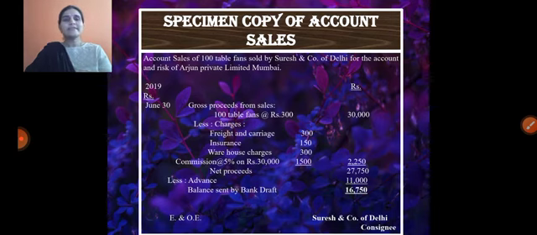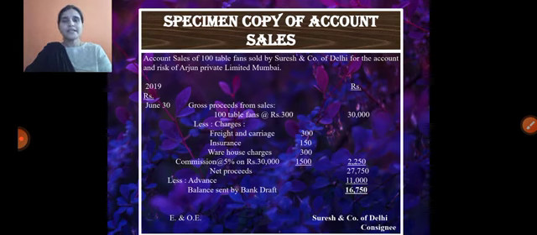These are the expenses incurred, recurring and non-recurring, by the consignee, and the commission he is getting is 5% on total sales. The total sales he promoted is 30,000 rupees and the fixed commission is 5%.